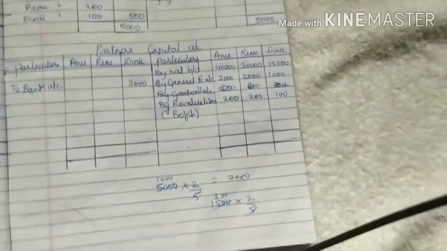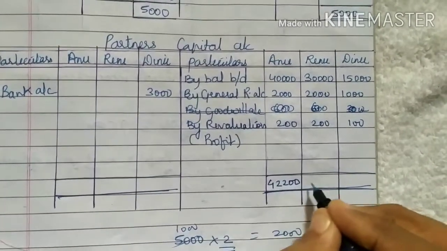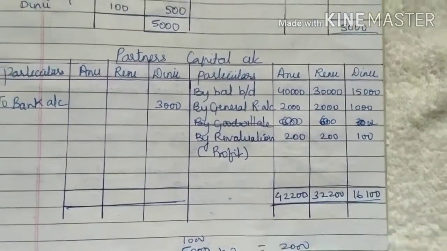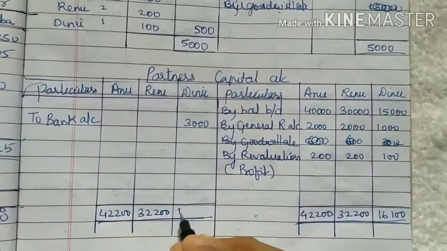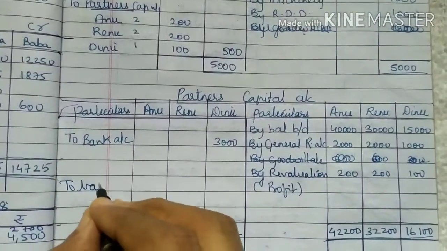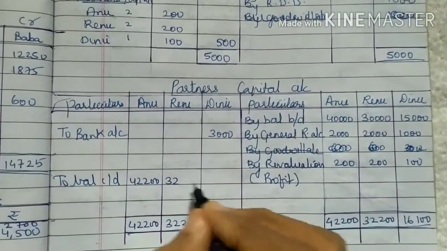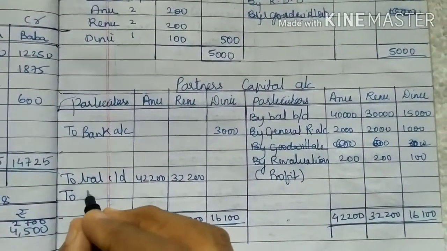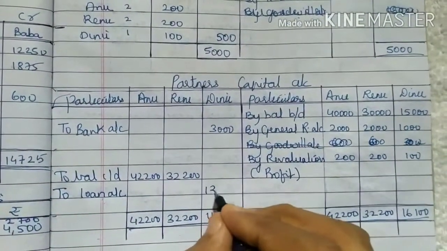So the credit side is heavier, 42,200, 32,200, 16,100, 42,200, 32,200, 16,100. So now balance carried down, 42,200, 32,200. Dinu is getting retired, so his amount will go to his loan account. 16,100 minus 3,000, it will be 13,100.